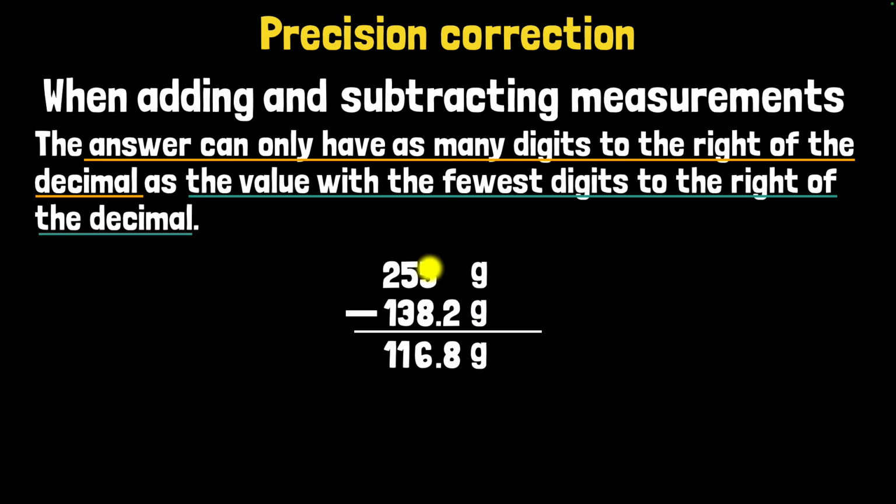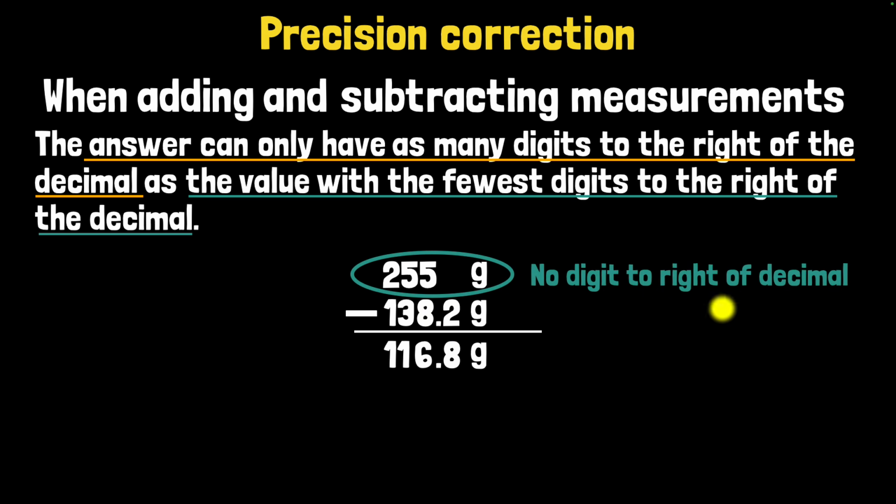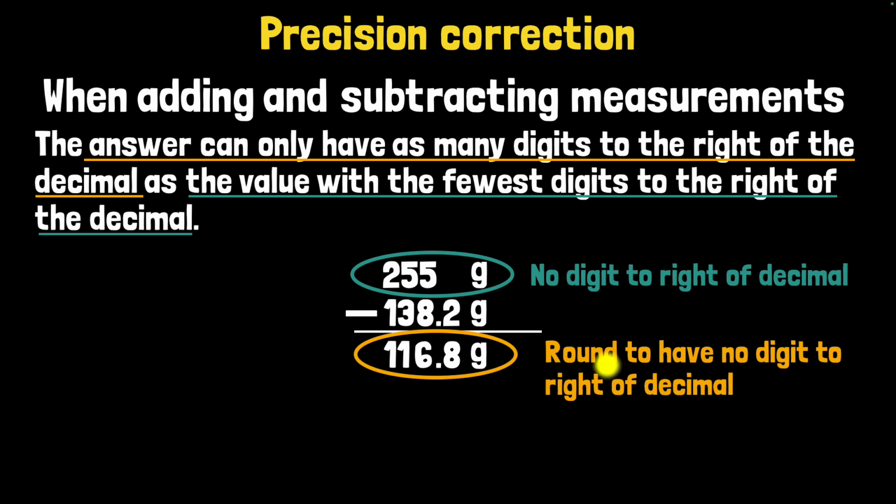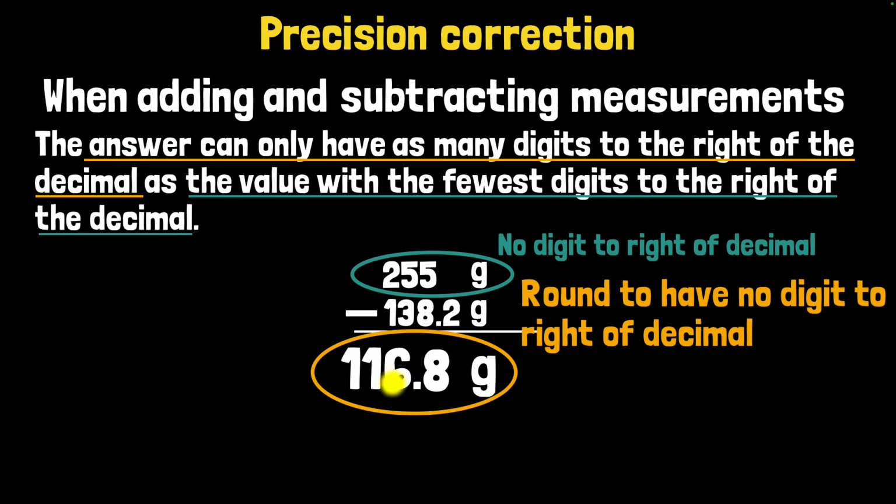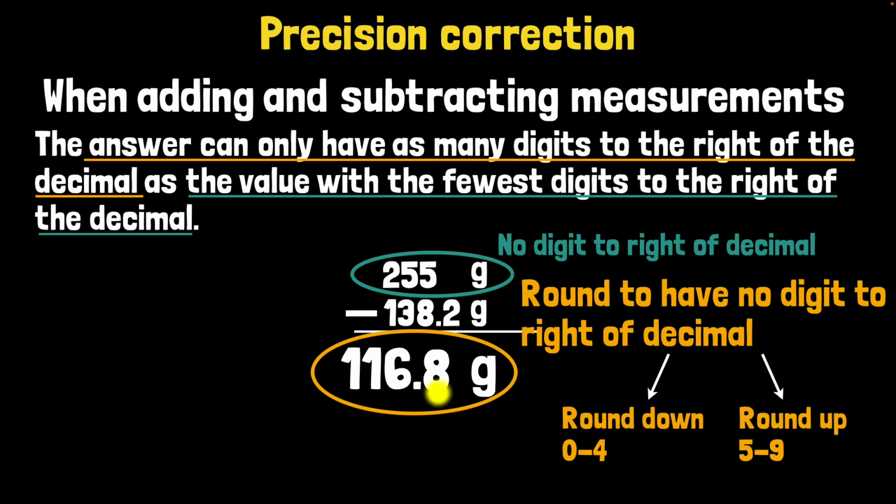Then find the value which has the fewest digits to the right of the decimal. So this one has no digits to the right of decimal. This one has 1 digit to the right of decimal. So this is the one that has the fewest. So no digit to the right of decimal, which means our final answer also should be rounded off to have no digit to the right of decimal. In other words, we should round off this digit by looking at this digit. So again, we see whether it's between 0 to 4 or above 5, and we see that this number is above 5, so we round this up to 117, and that is our answer. So the value over here is 117 grams.